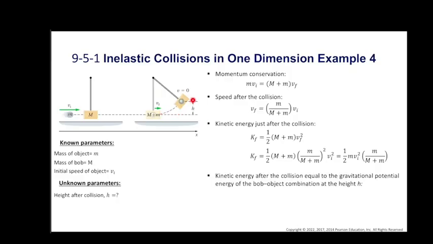Now we know the final kinetic energy after the collision, and this should be equal to the gravitational potential energy of the bob and object combination at the height h. Therefore we can equate the final kinetic energy to the gravitational potential energy, so it is m plus M times g times h. Now we can find h by isolating h in this equation. Therefore the height after collision is m over m plus M, squared, times vi squared over 2g. That is the height after the collision.